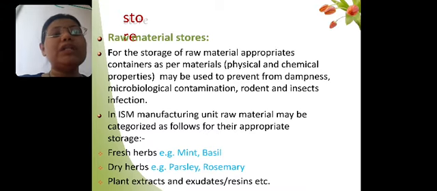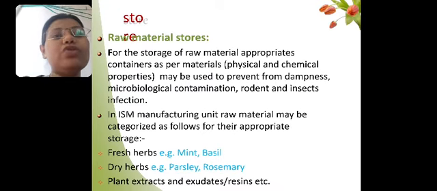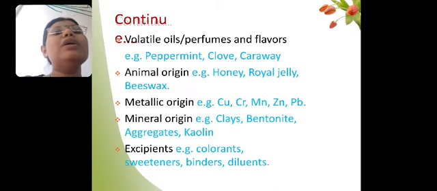Then raw material store: we have already seen that the raw material store should be a separate area in the manufacturing of Indian system of medicine, where the fresh herbs can be stored. The dry herb storage area should be separate, and plant extracts, exudates and resins which are used in the manufacturing process should be stored in a separate room. There should be a separate area for each category of storage material or raw material.